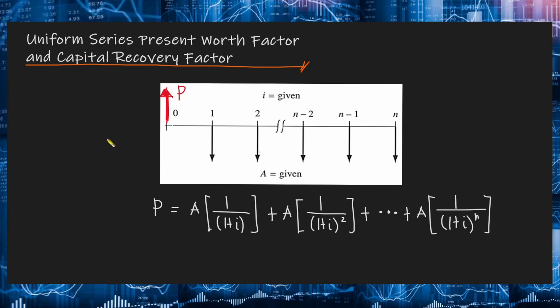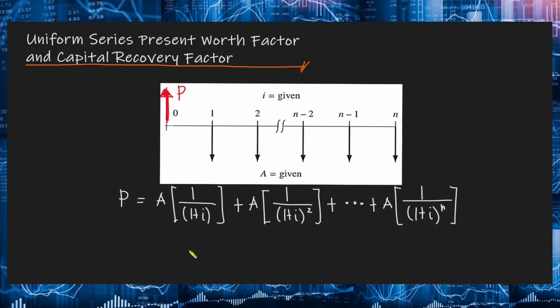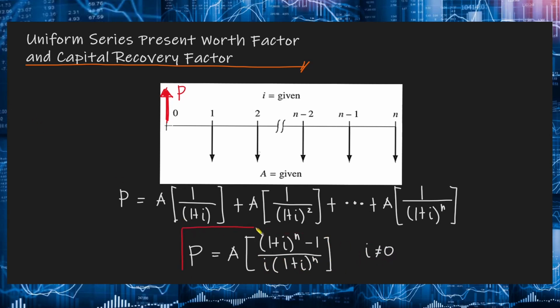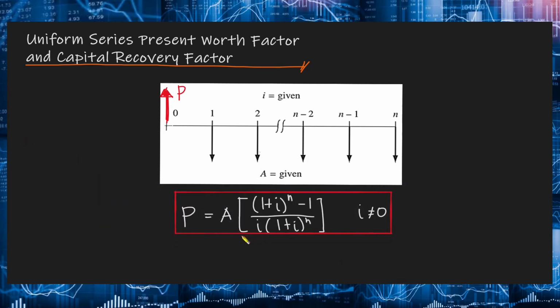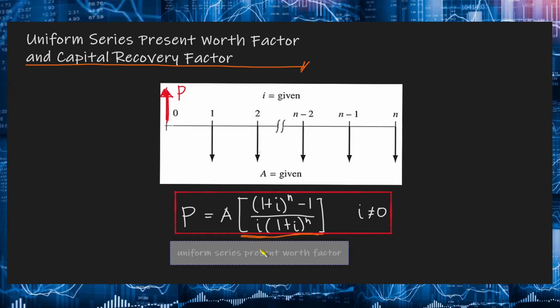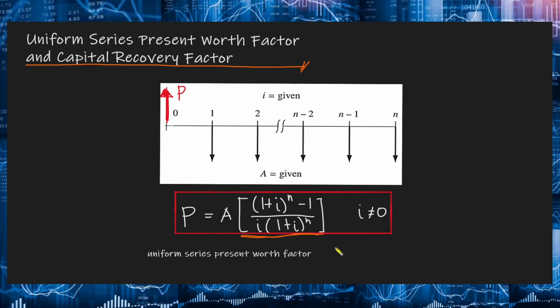We have P equal to A times [(1 plus i)^n minus 1] over [i times (1 plus i)^n], given that the interest rate i is not equal to 0, no? Kasi hindi pwedeng maging 0 yung denominator natin. Now, the term in brackets in this equation is the conversion factor referred to as the uniform series present worth factor or the P/A factor.